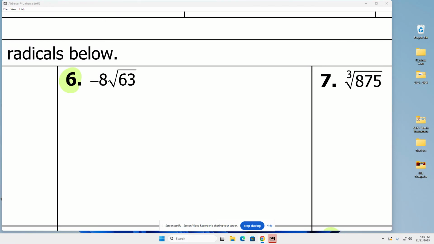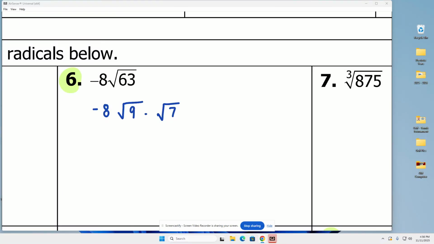Does 25 go into 63? Of course not. Will 16 go evenly into 63? No. Will 9 go evenly into 63? Yes. That is what we use. Now the negative 8 was already out there, but we're going to break down 63 with the square root of 9 times the square root of 7, because 9 times 7 gives me 63.